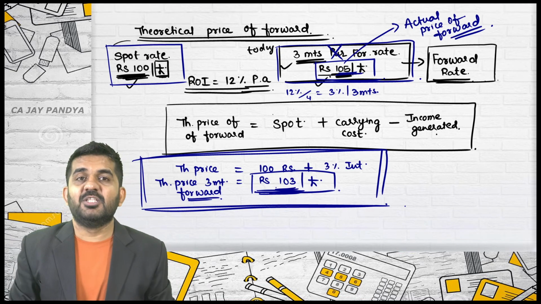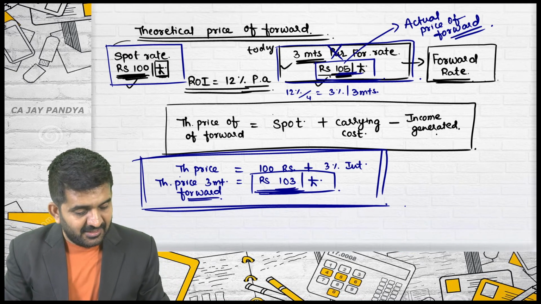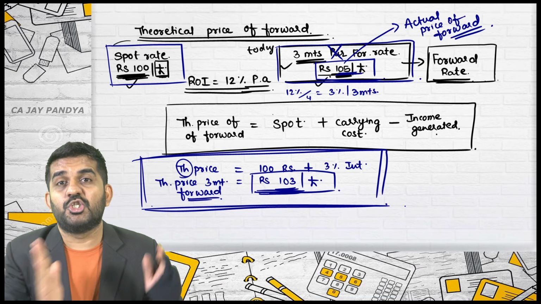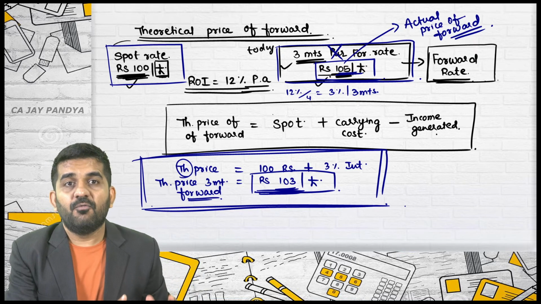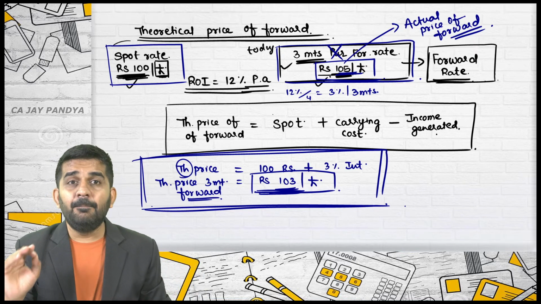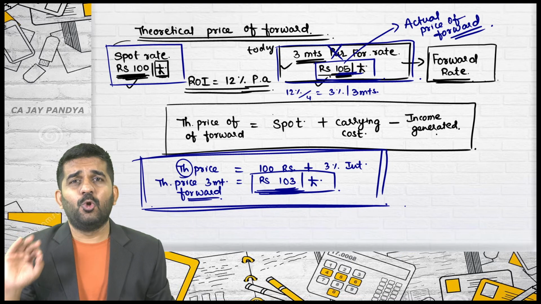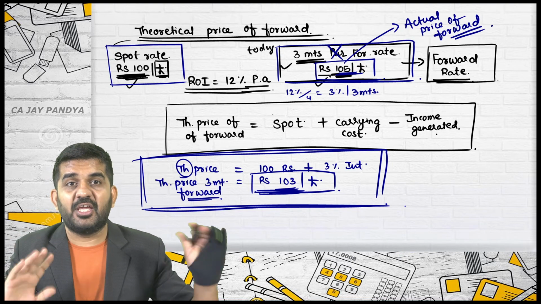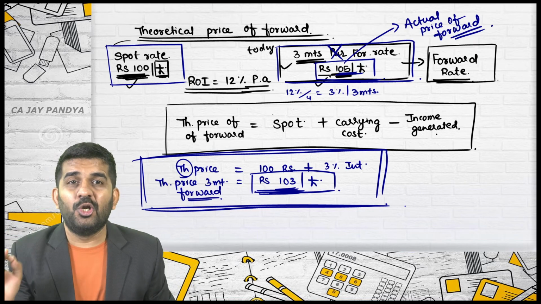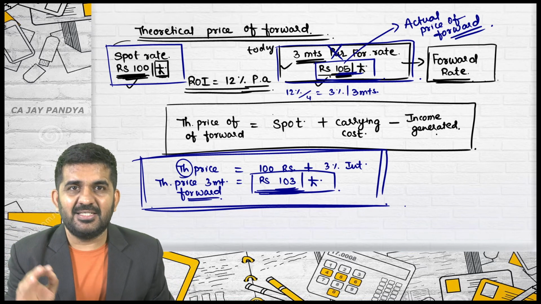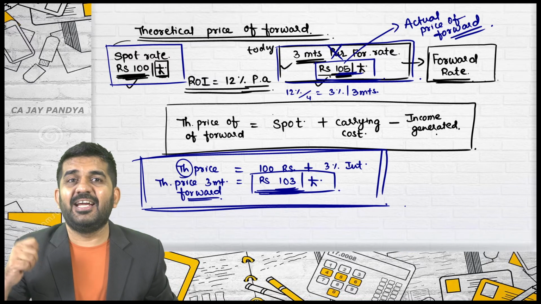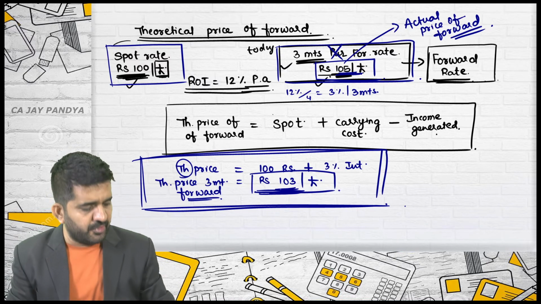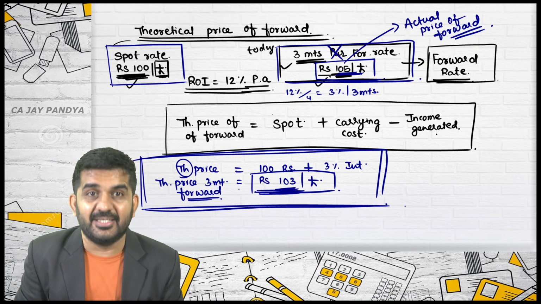Sir, then what will be 103? This is theoretical. In theory, this should be the price of the forward. Is it all right? Please understand, slowly and gradually. I'm talking in seconds, I'm not talking in days. Slowly, in some seconds, if this is freely traded in the market, the price of this forward will actually become 103. Is it all right?